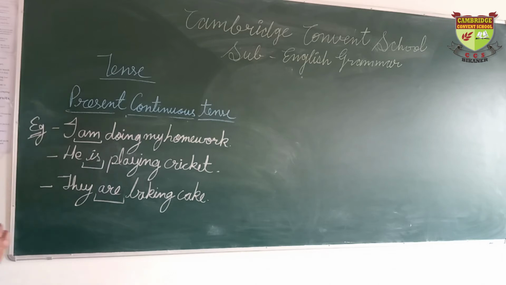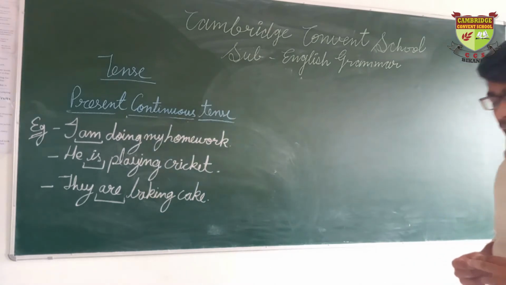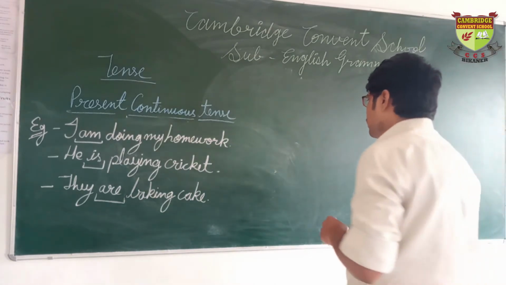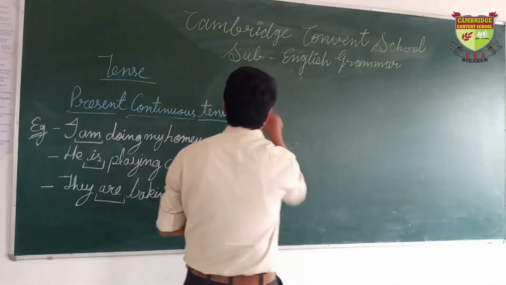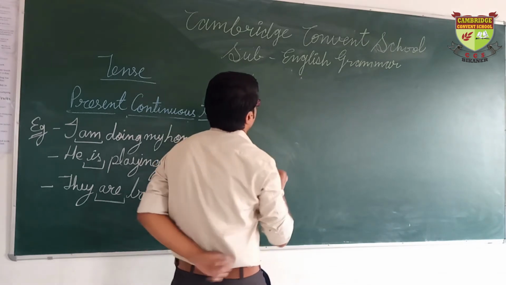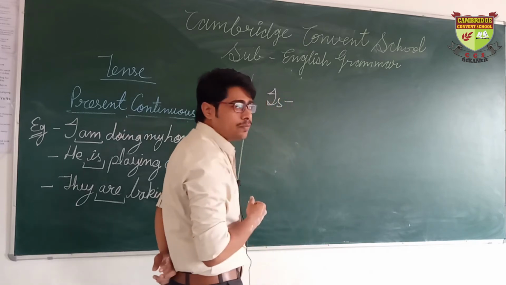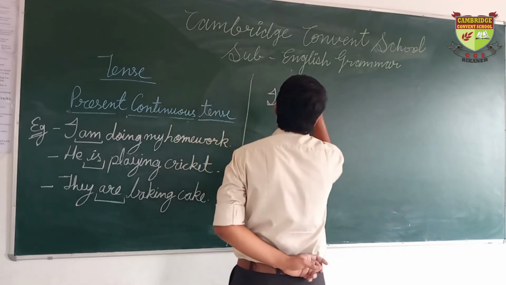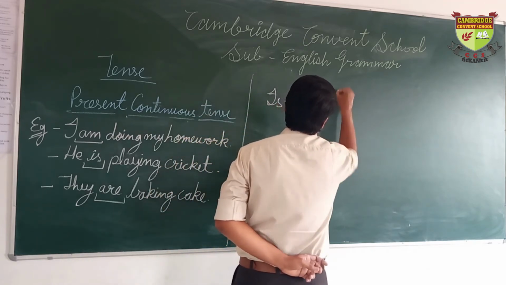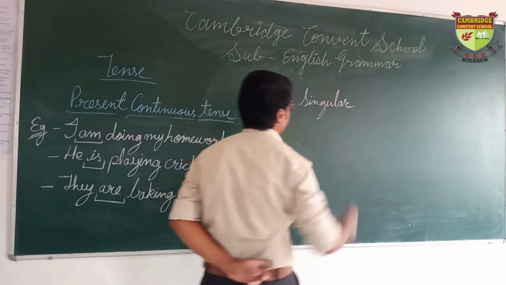So what is the formation of the helping verb? The formation is like this. Is is used for a singular subject.